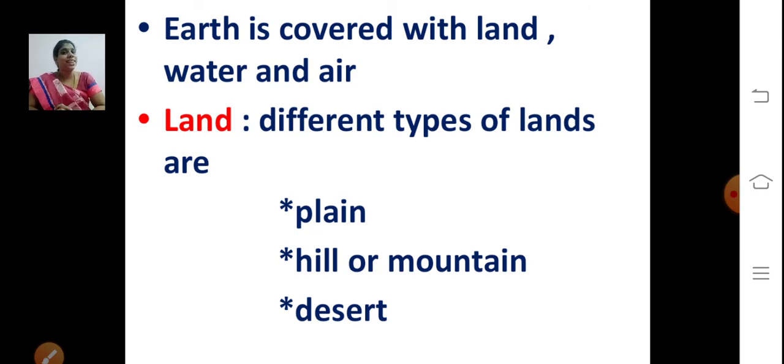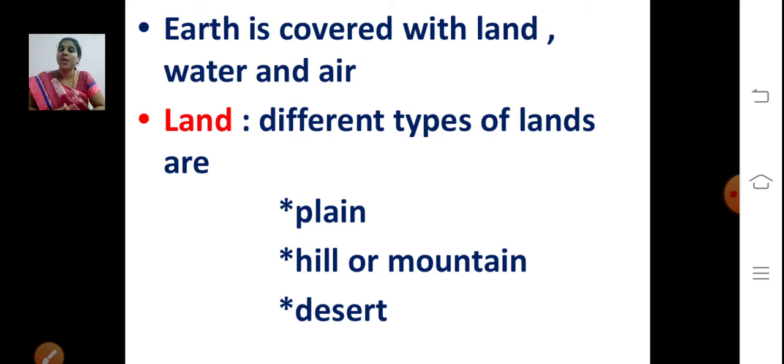So now we'll see land. We have different types of land, right? What are the different types of land? Plain, hill or mountain, desert. So these are the different types of land.